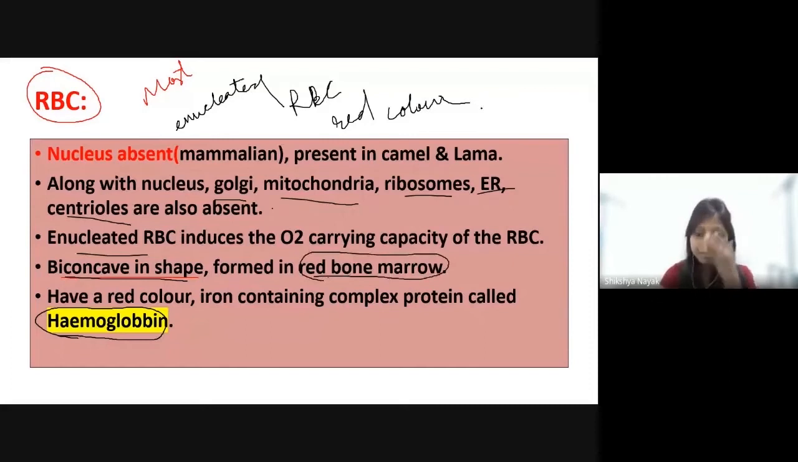In the fetal period, the RBC is formed in the liver. Inside the liver, the RBC is formed in the fetal period, but after birth, the RBC is formed in red bone marrow. So what are the facts about RBC? Here nucleus is absent, all other cell organelles are absent. Why are they absent? Because there is a protein complex, that is hemoglobin, which is there to carry the oxygen. So to increase the efficiency of hemoglobin, the whole organelles of the RBC are evacuated.